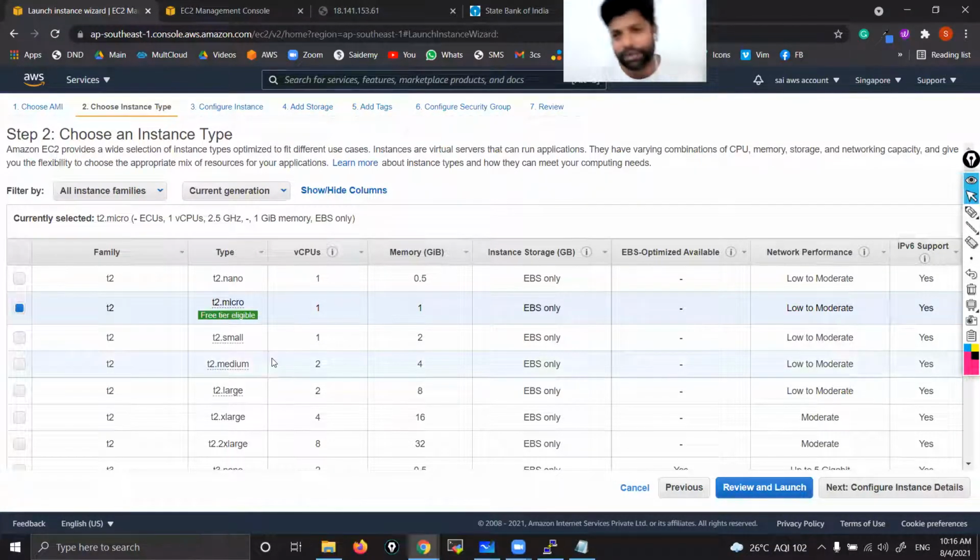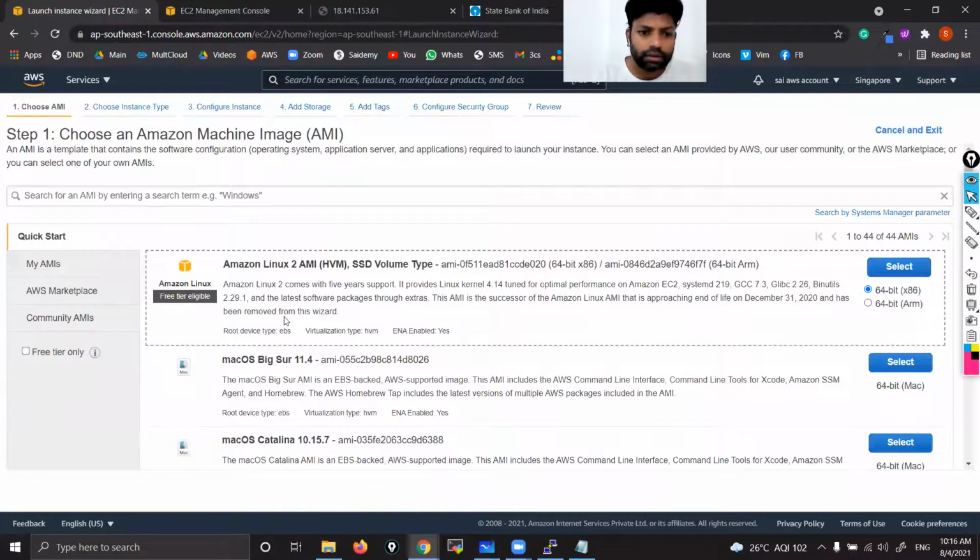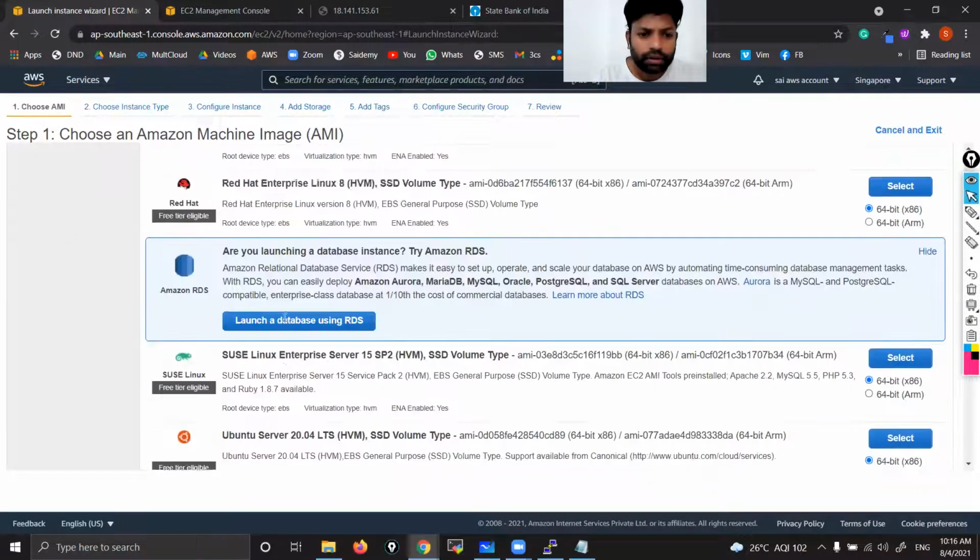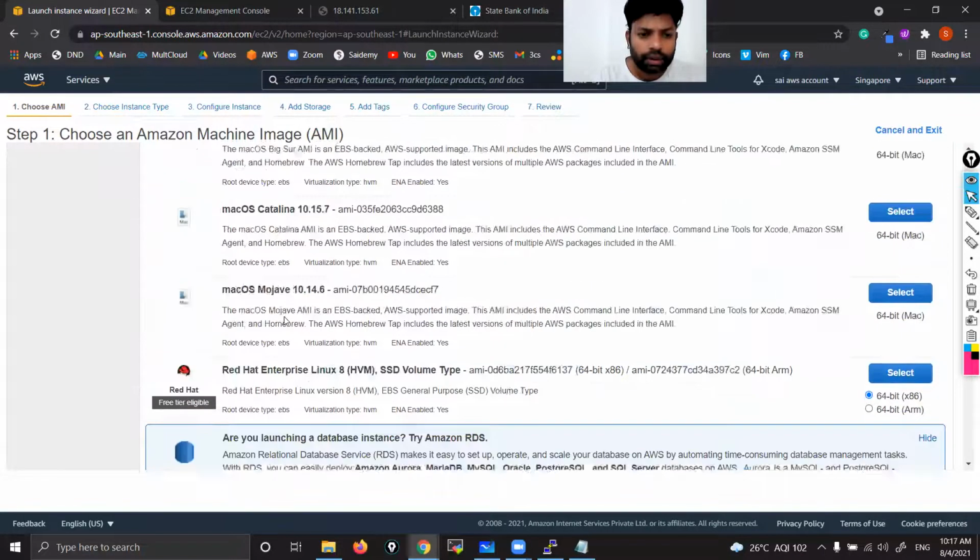In upcoming classes we'll see other things also, because we have the extended free tier, so there I'm going to select other options also. There is a Windows type server and Unix flavor, right? In operating systems we have seen AMI images. Correct.